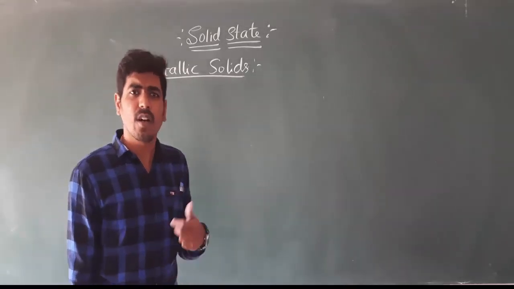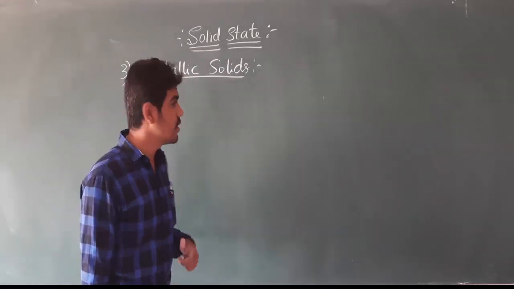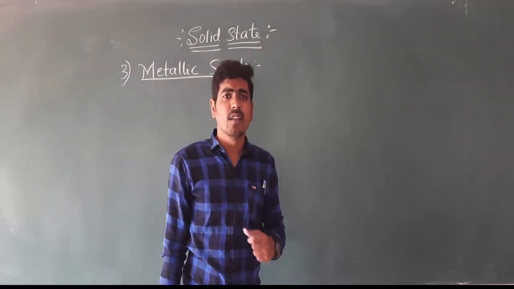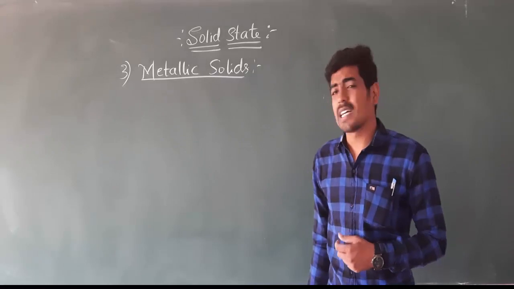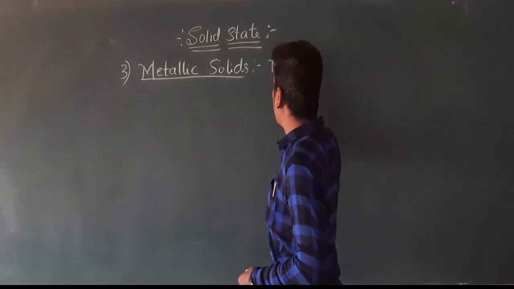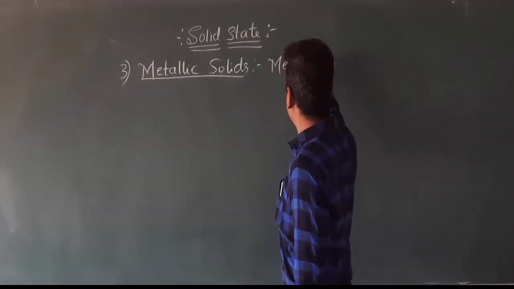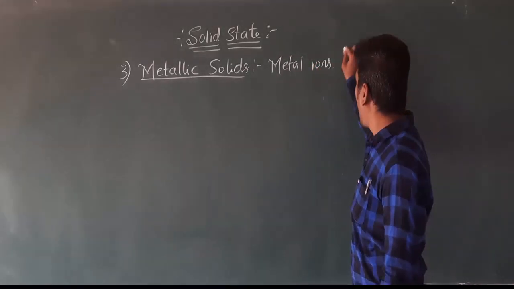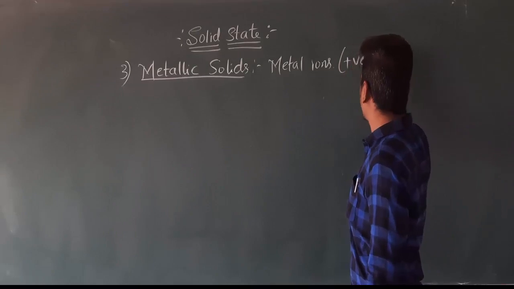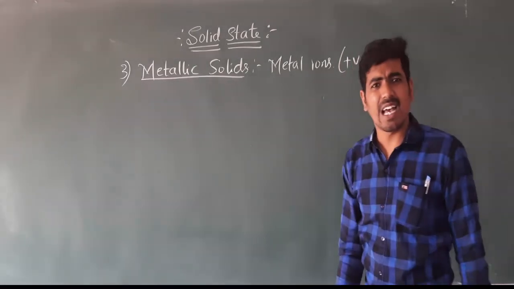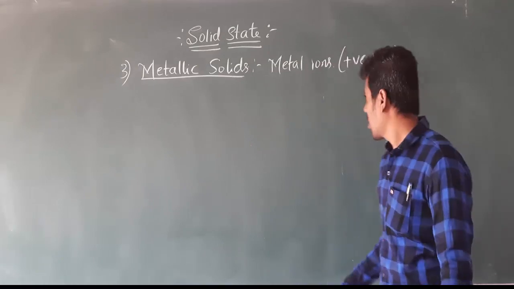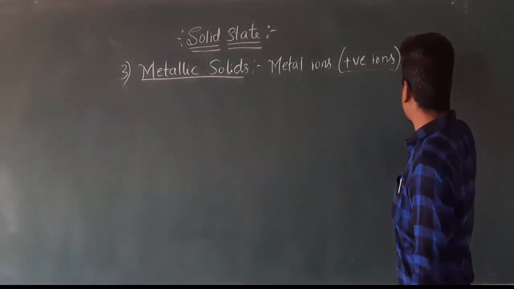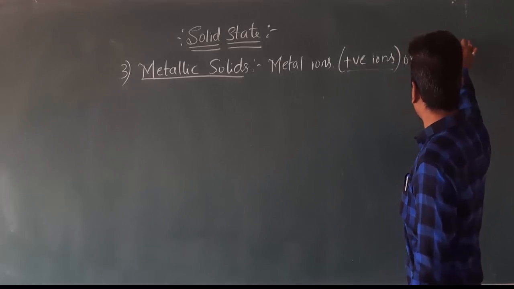The next, third type of crystalline solid is metallic solids. These are the solids where the constituent particles are metal ions. The metallic solids are made up of metal ions or positive ions, because usually metals are electropositive and form positive ions, and these are also known as kernels.